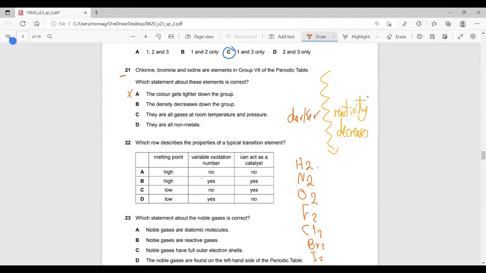The density decreases? No, density increases as well. So boiling point, melting point, and density all increase as you go down. So B is wrong. They are all gases? Wrong, because we have gas, liquid, then at the end we have solid. They are all non-metals. Of course, this is the correct option.